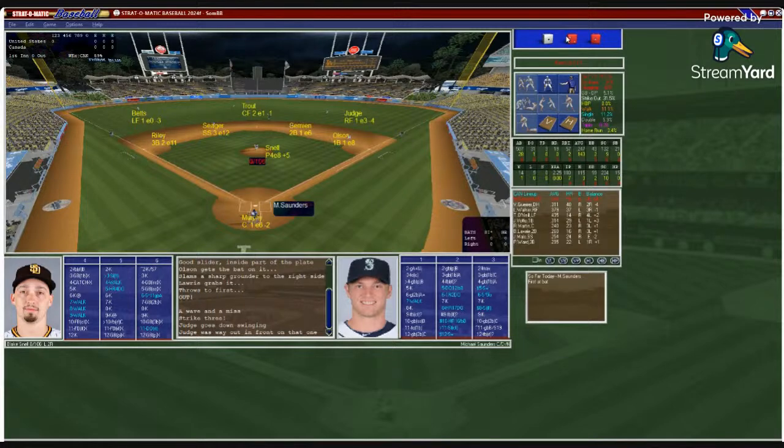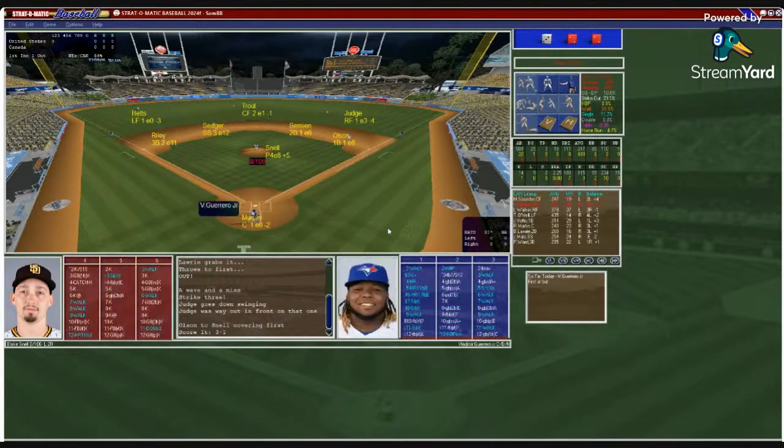Murphy puts down the sign. Blake Snell, the lefty, to Michael Saunders in the pitch. And that's a ground ball to first. Olson takes to the bag himself, and there's one away.